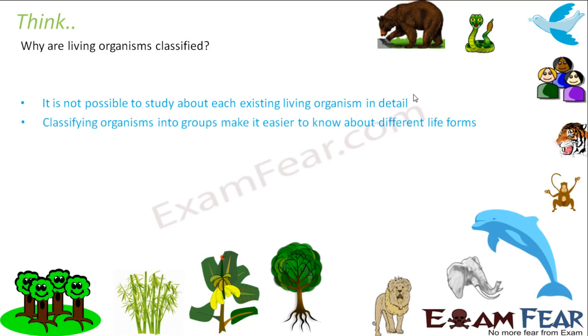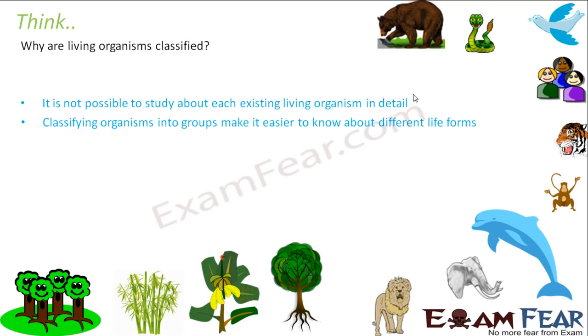The other reason was that classifying organisms into groups makes it easier to know about different life forms. Let us suppose on one hand, you want to know about 100 different organisms. Knowing about 100 different organisms is more difficult than knowing about 10 different groups. If you divide those 100 organisms into 10 groups, then on one hand you have to study 100 organisms, and on the other hand you have to study 10 groups.